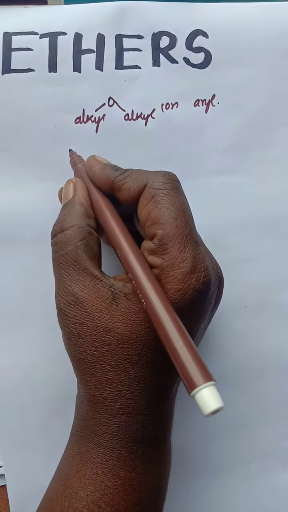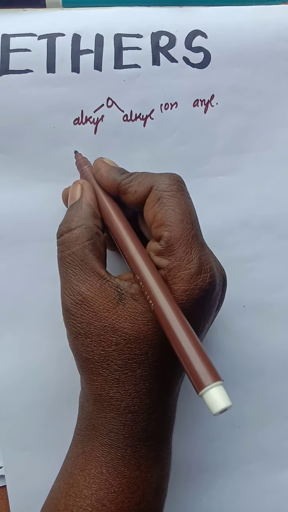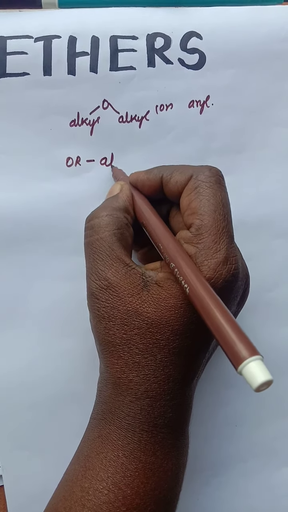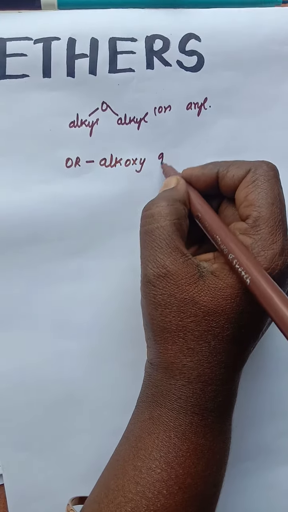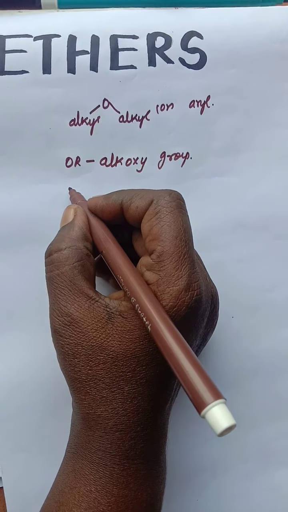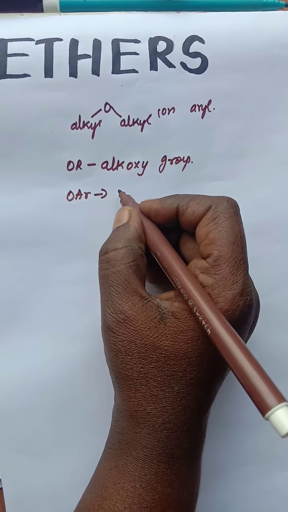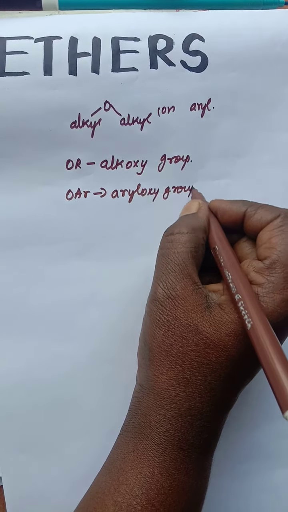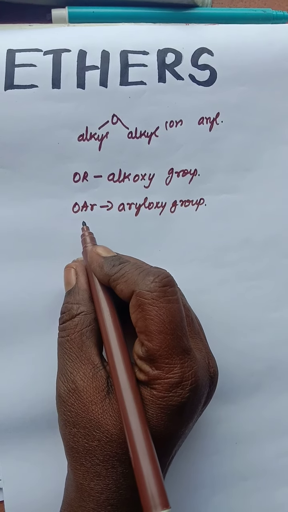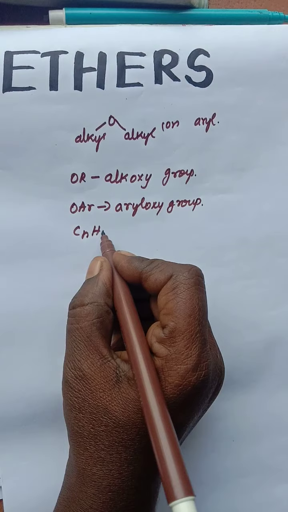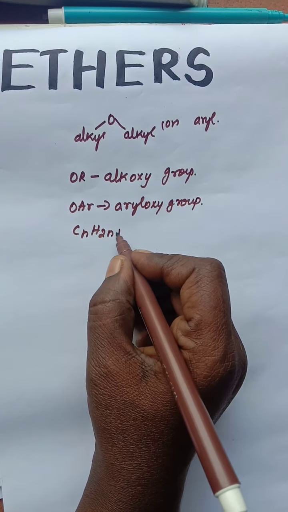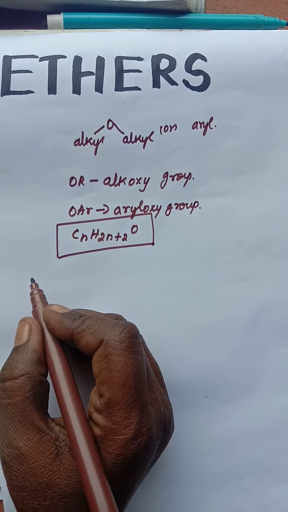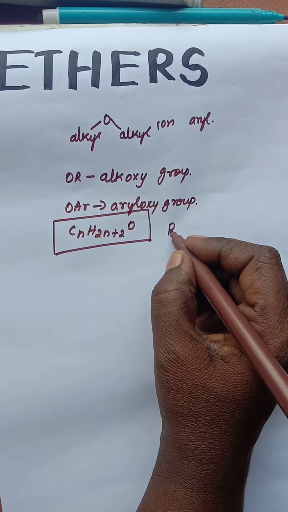These ethers are considered as derivatives of hydrocarbons in which one hydrogen is replaced by an alkoxy group, OR, or an aryloxy group, OAr. The general formula of ether is CnH2n+2O, and it can be represented as ROR.